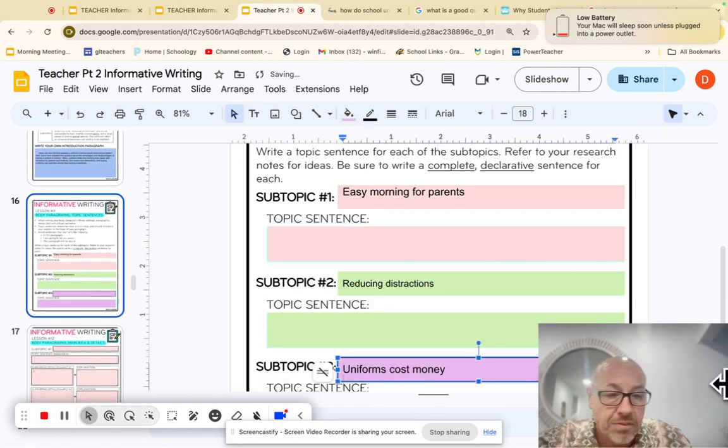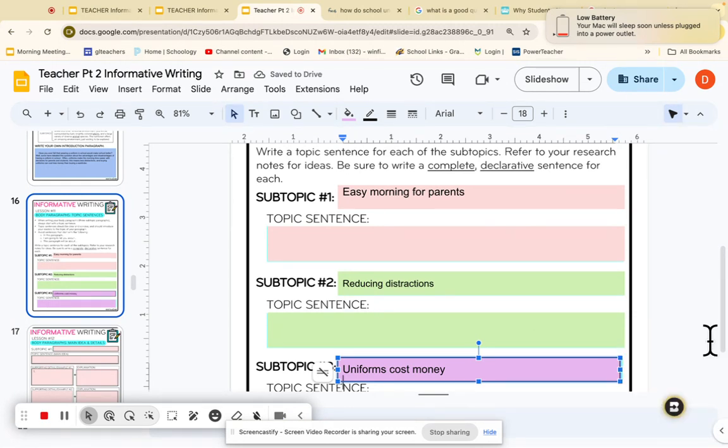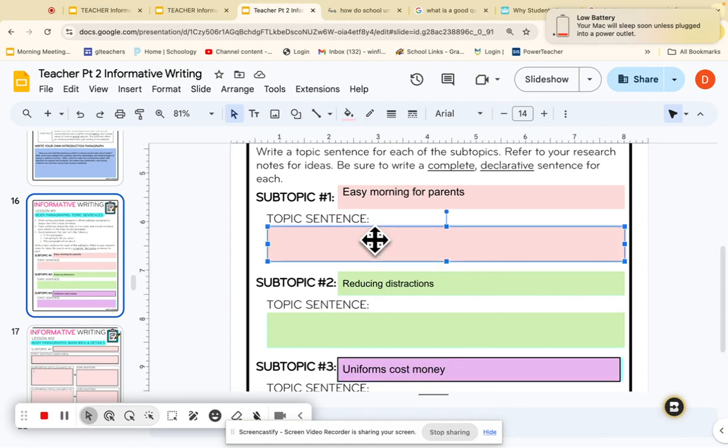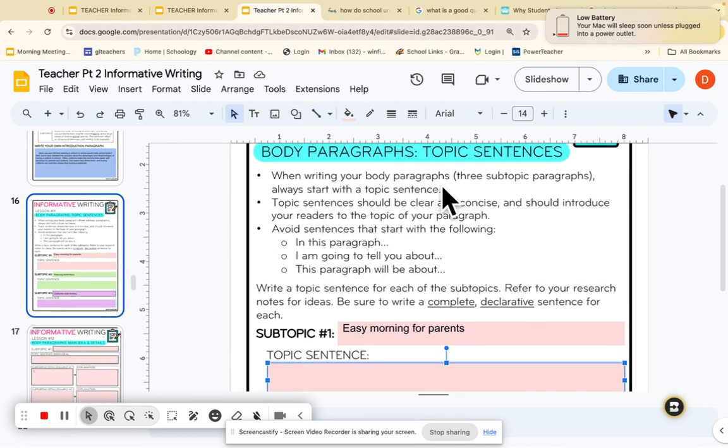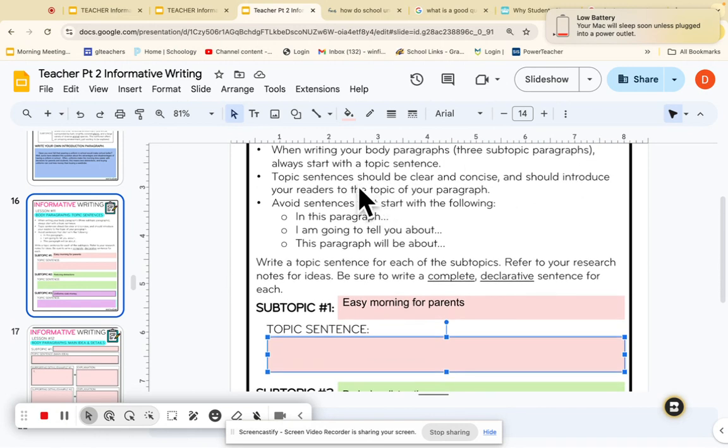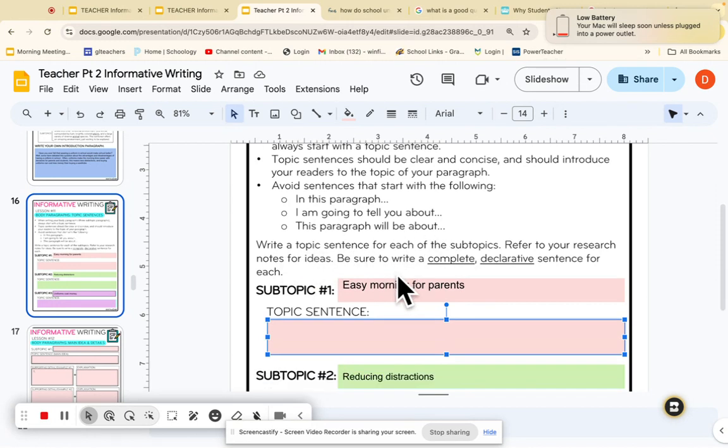I'm going to quickly write down what I'm going to create a topic sentence. And what it says here is that when writing the body of your paragraphs or the 3 subtopic paragraphs, always start with a topic sentence. The topic sentence should be clear and concise and introduce your readers to the topics of your paragraph. Avoid sentences that start with the following. In this paragraph, I'm going to tell you about, or this paragraph will be about. You want to write a topic sentence for each of the subtopics. Refer to your research notes for ideas.